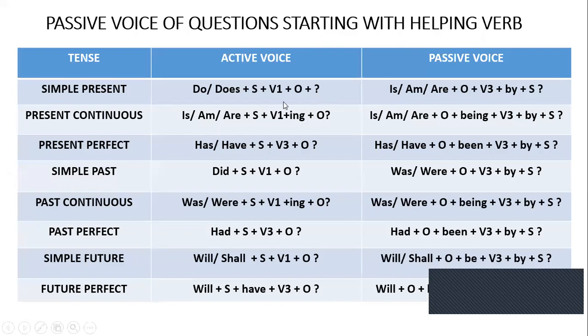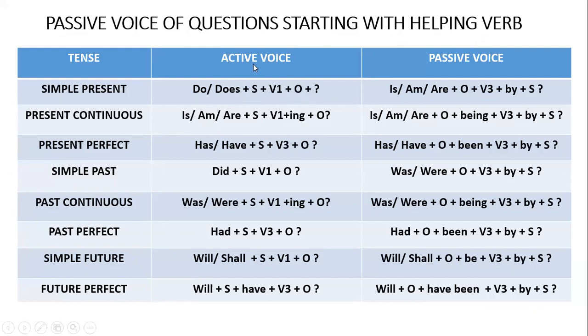So these are the passive voice of questions starting with a helping verb. This is same as the chart of active passive voice rules I gave you, so the same is the chart of rules of active passive voice starting with a helping verb. Simple present: your active voice starts with do or does, and your passive voice will start with is, am, are, then object, then V3, then by, then S, and then a question mark. The question mark is very important here.